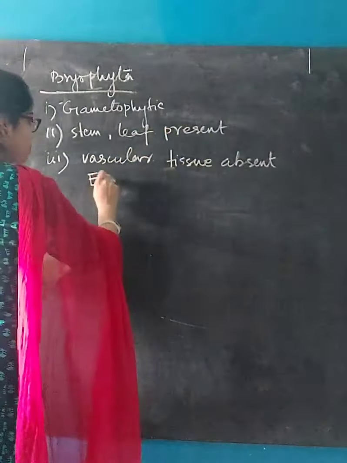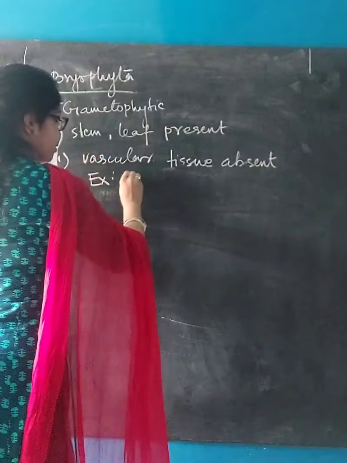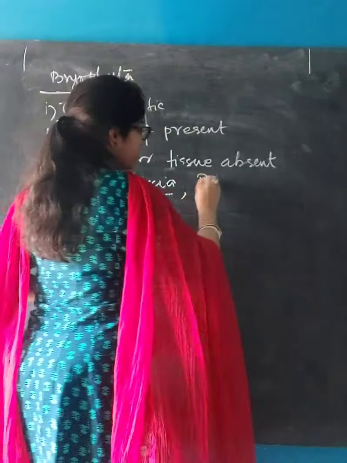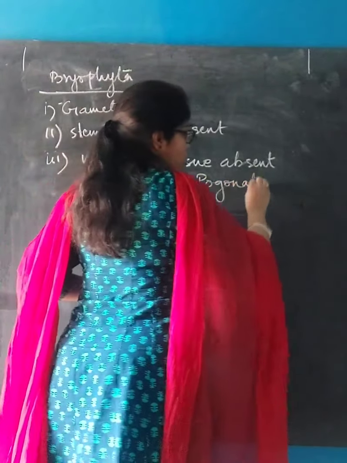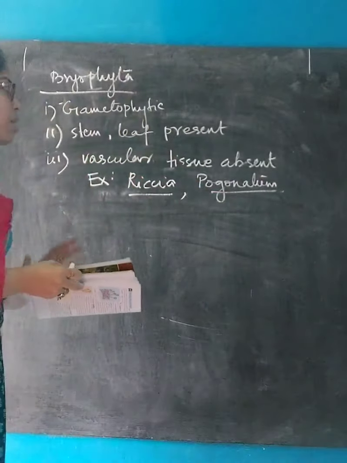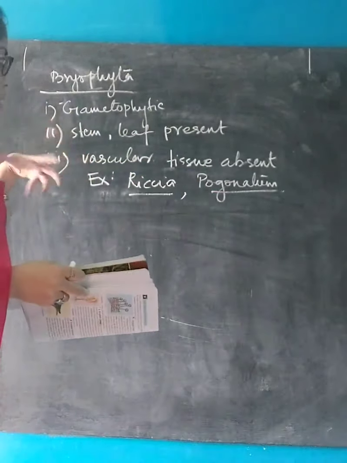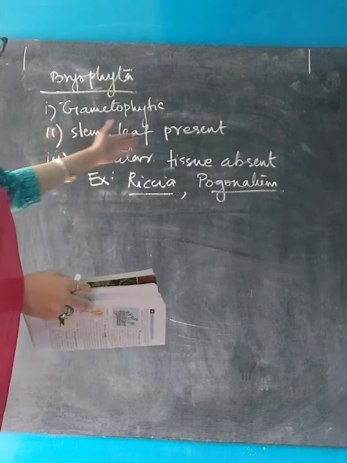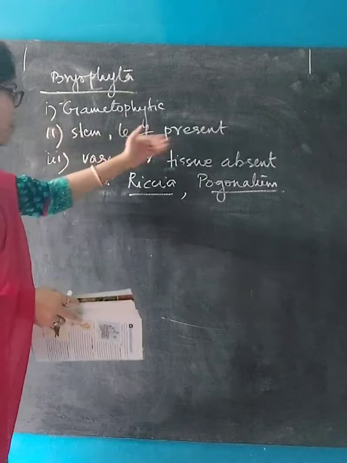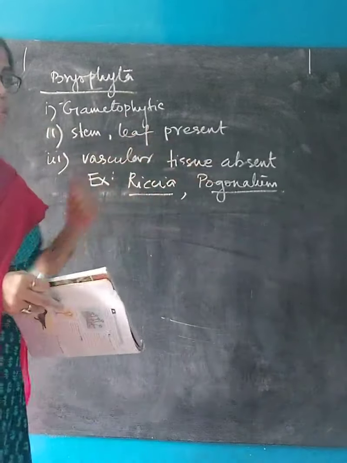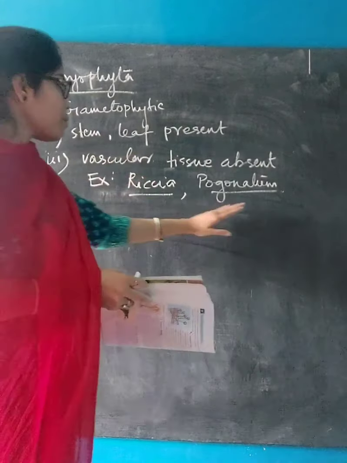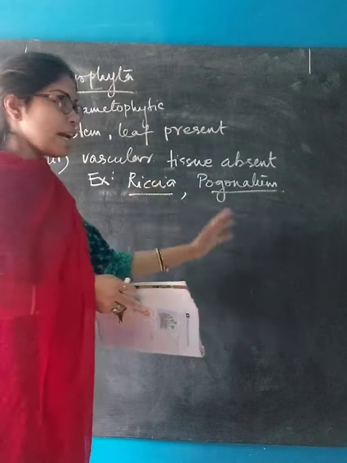Example, Riccia, underline, Pogonatum. So in your book it is written in a more elaborate manner, but I have simplified each point here, so you can write down these points. The plant body is gametophytic, first point. Second point is stem and leaf present. Third point is vascular tissue absent. I have simplified these points so that you can remember them better. And these are the two examples. All are scientific names. That is why I have underlined them.